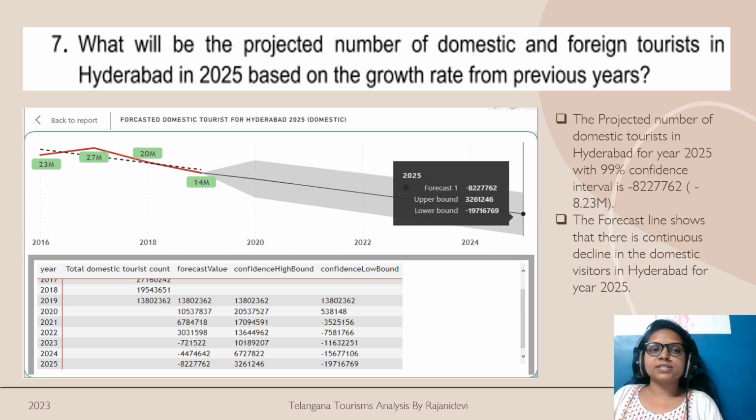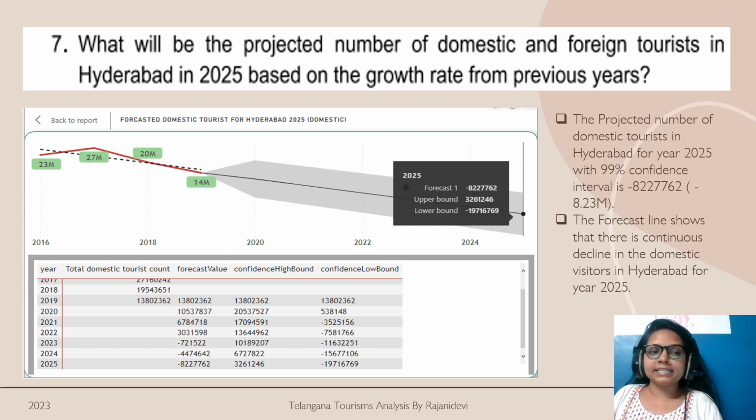So the next question says, what will be the projected number of domestic and foreign tourists in Hyderabad in 2025 based on the growth rate from previous years. For this purpose I have used the line chart because it provides the trend line facility and the forecast line facility.